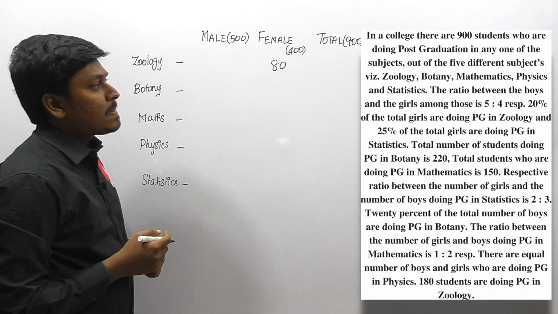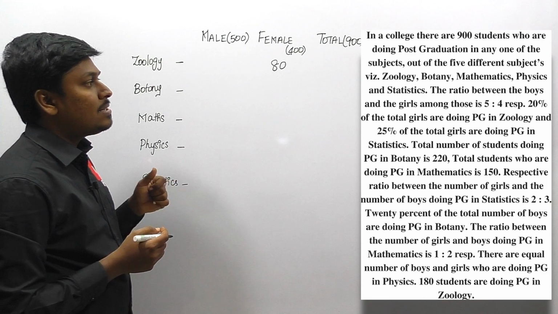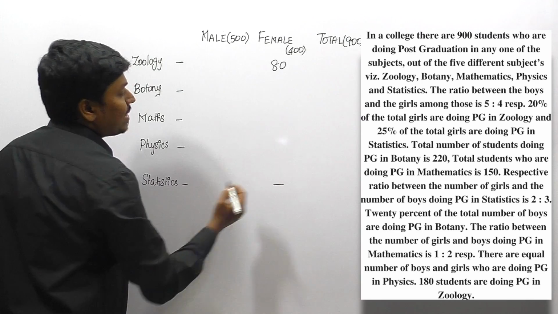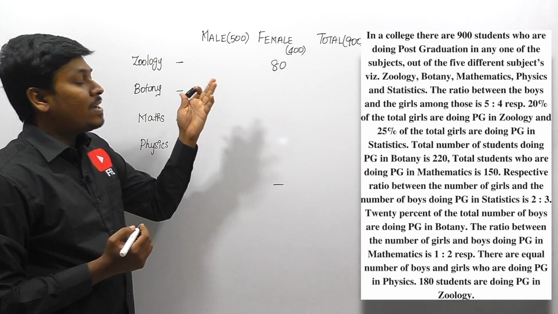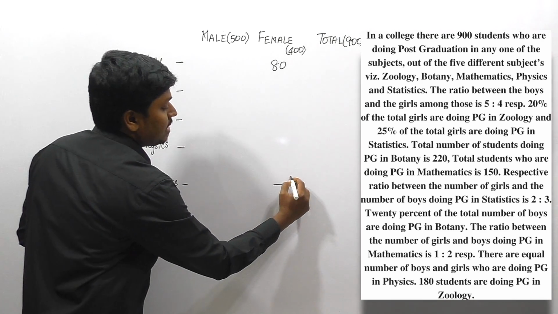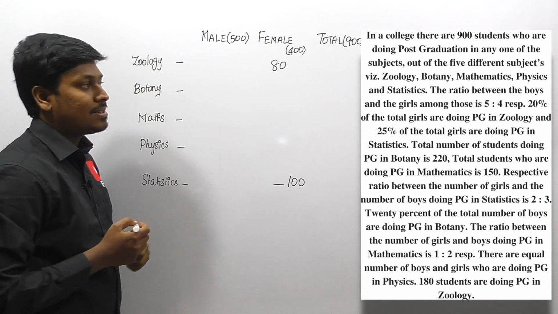So next is 25% of total girls are doing PG in statistics. So girls in statistics is 25%, friends. We already know that 20% will be 80, 5% will be 20. So 80 plus 20 will be 100. So finally we can say that 100 will be the total number of females who are doing PG in statistics.